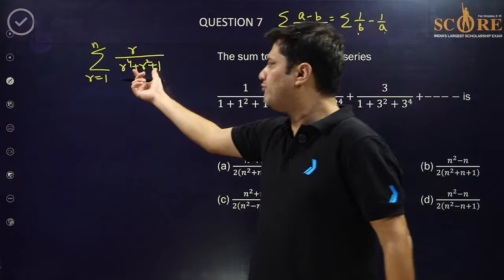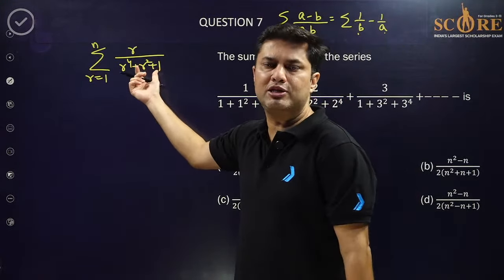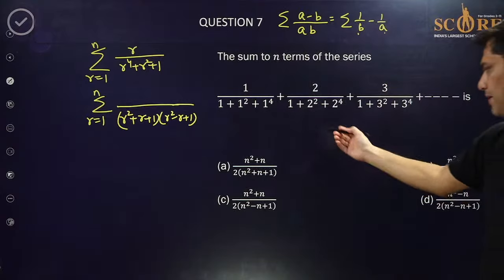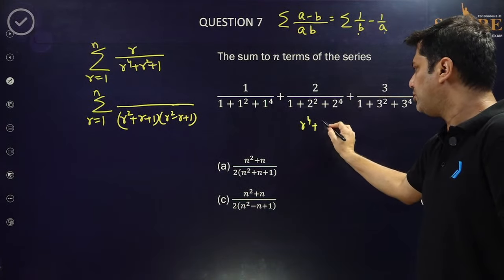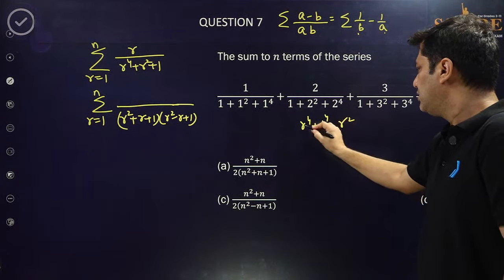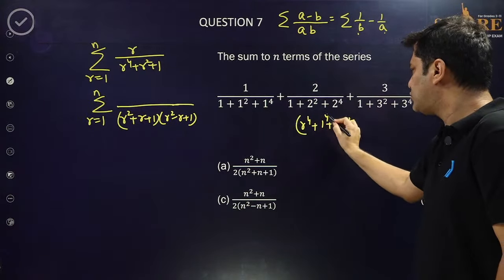So r to the power 4 plus r square plus 1 is a biquadratic, and you should know that this biquadratic is easily factorized into r square plus r plus 1 into r square minus r plus 1. I'll tell you how I have factorized this. r to the power 4 plus 1 plus r square. I just told you what is a to the power 4 plus b to the power 4.